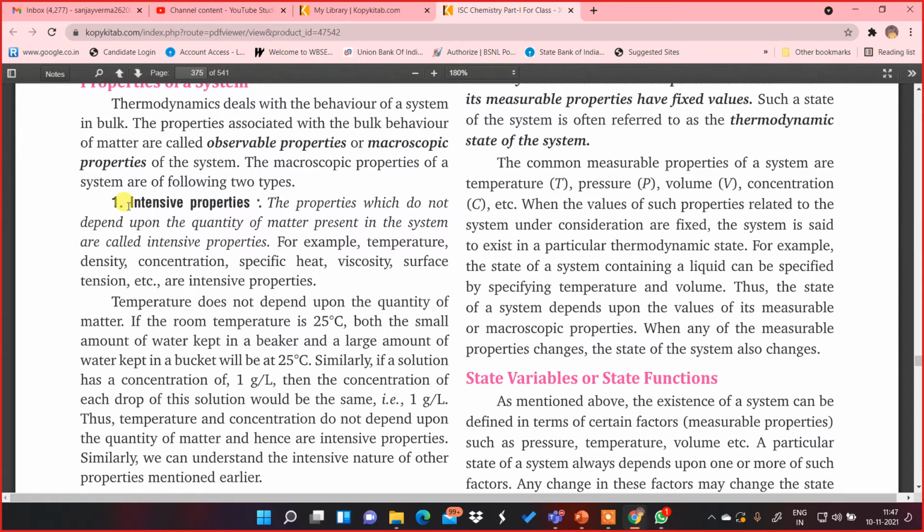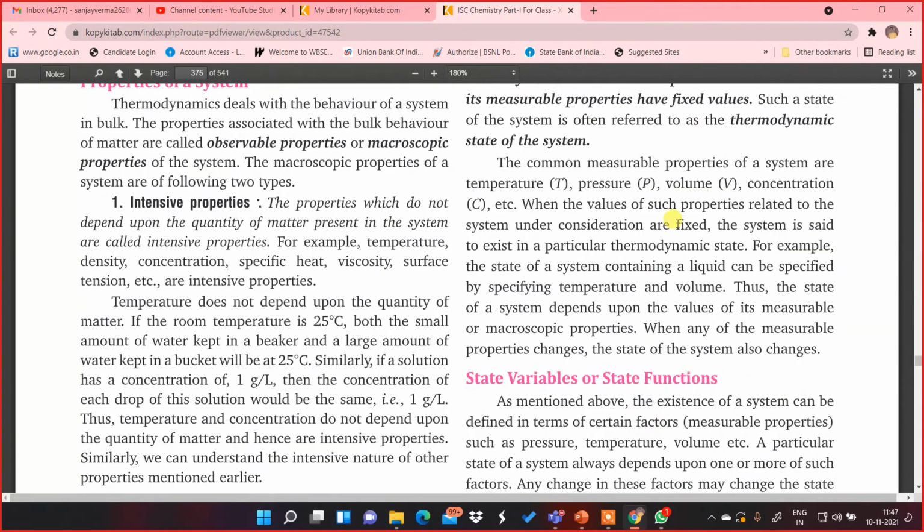The first one is intensive properties. The properties which do not depend upon the quantity of matter. Remember that. The properties which do not depend upon the quantity of matter present in the system are called intensive properties. And you must remember the examples for the objective questions. Temperature does not depend upon the quantity. Density, concentration, specific heat, viscosity, surface tension, which are all intensive properties which do not depend upon the quantity of matter present in the system. That is the first property.